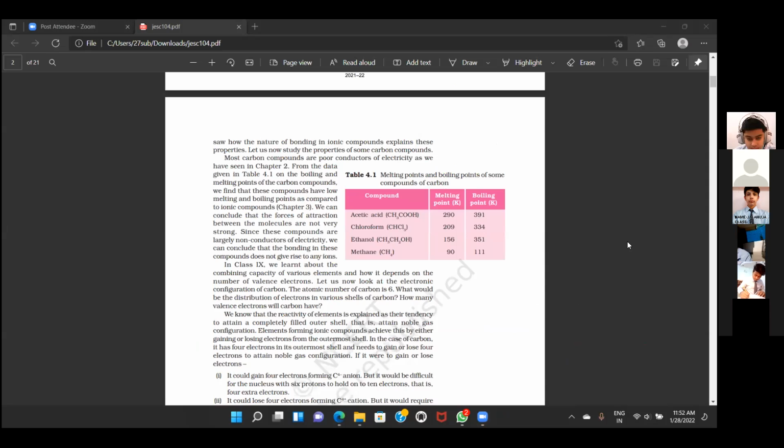Okay. What else can we say? Solubility. There was one point: they do not give rise to ions. So for carbon compounds, it is not written here. So note down solubility.